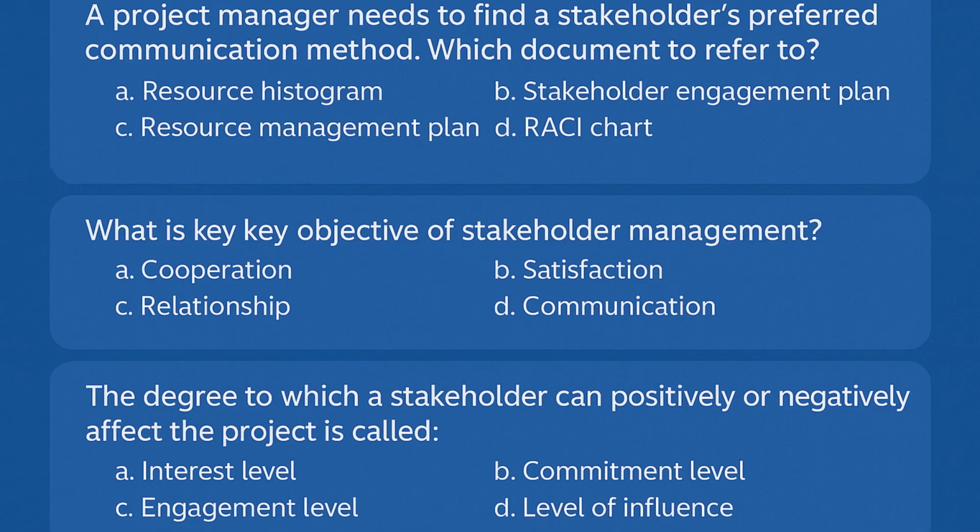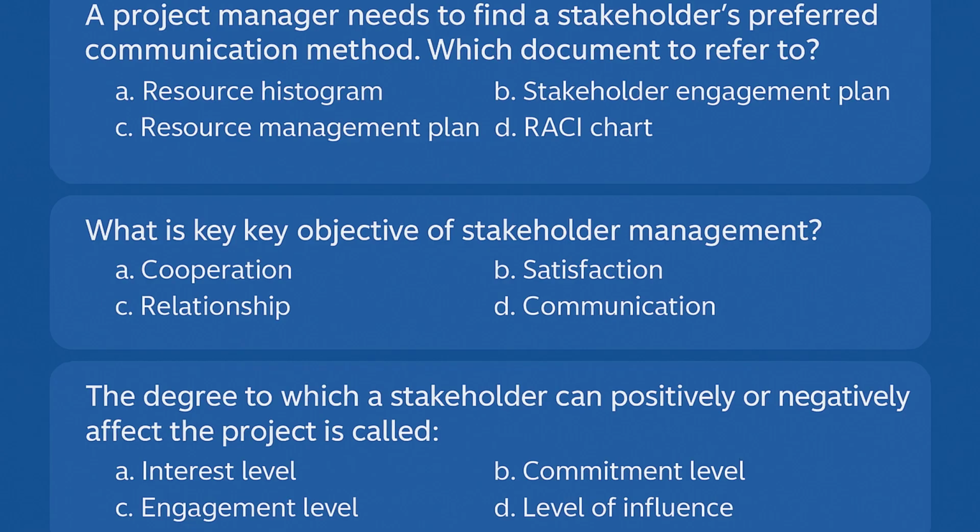What is the key objective of stakeholder management? There are 4 options given: cooperation, satisfaction, relationship, communication. The correct answer is relationship. The central aim is to build and maintain productive relationships so stakeholders are engaged. It is a responsibility of the project manager to ensure that stakeholders are engaged, aligned, and supportive across the project lifecycle. Cooperation, satisfaction, and communication are outcomes or means. Strong relationships make them possible. Hence, the answer is relationship for this question.